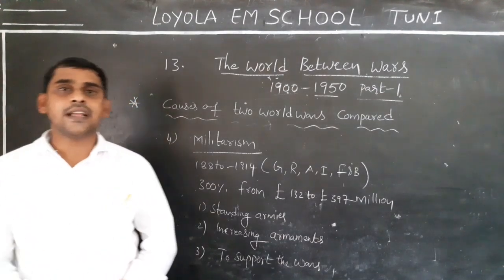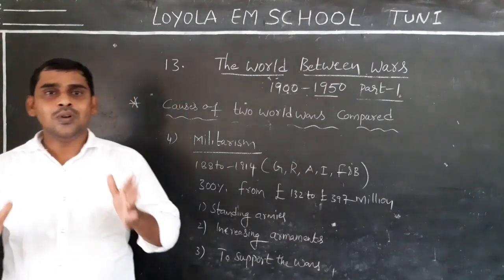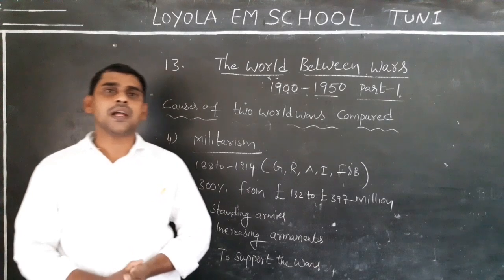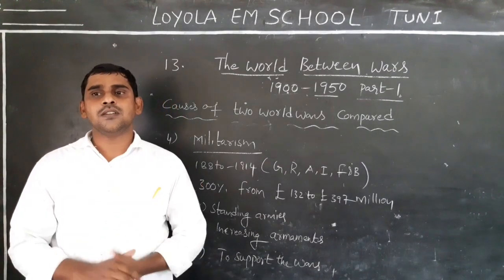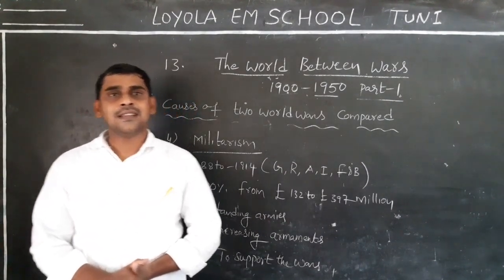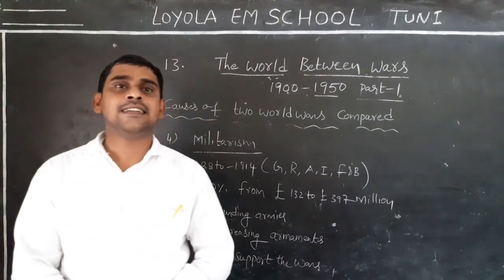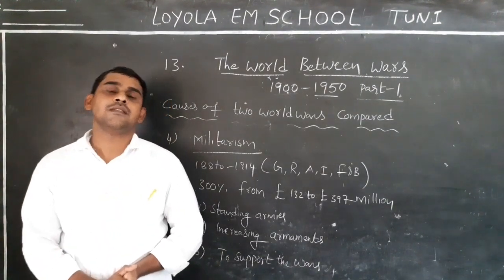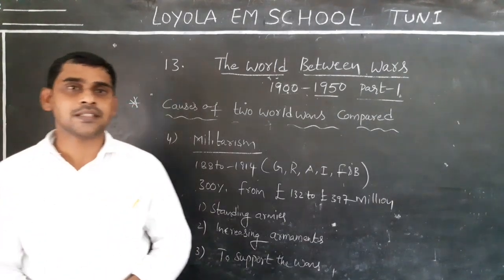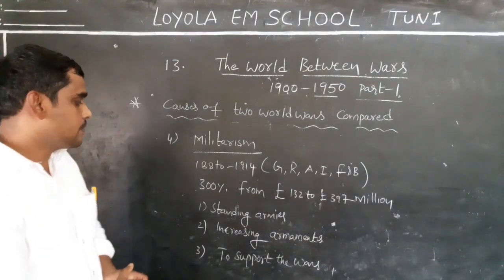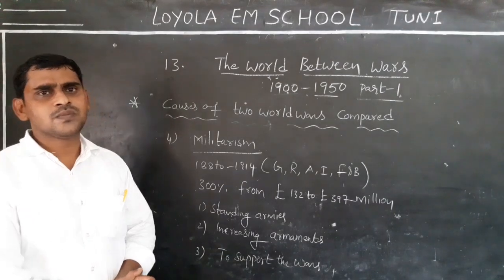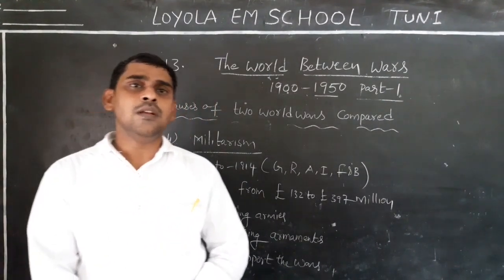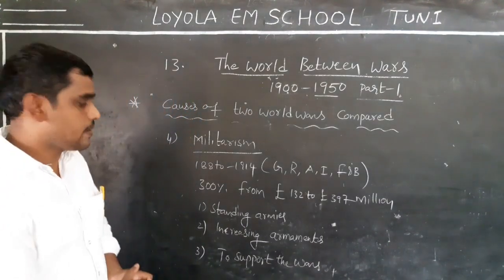And second one, to compete with other countries, some countries always increased their weapons or armaments. And the third one is to build the mindset of the people to support the wars.